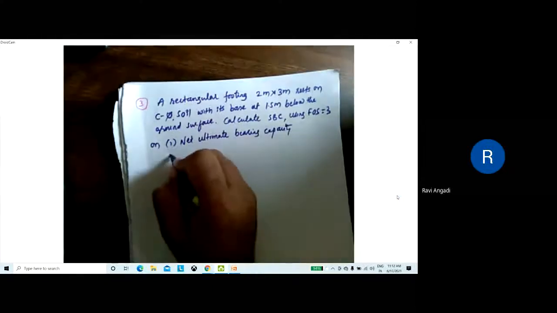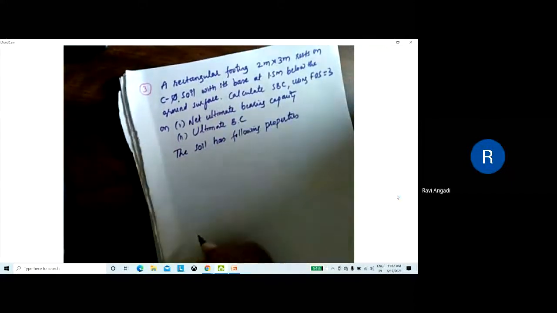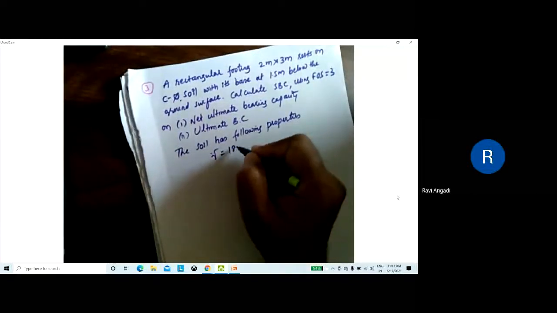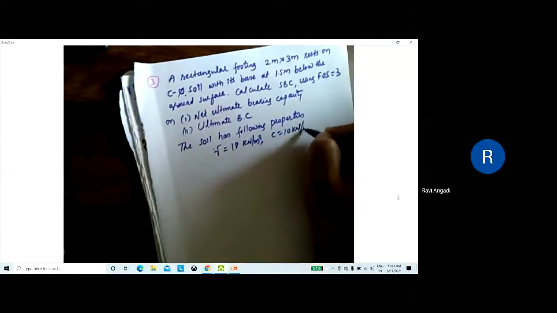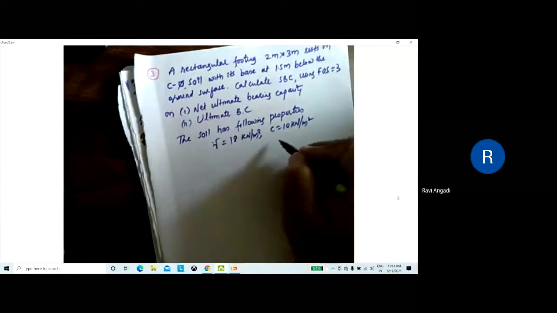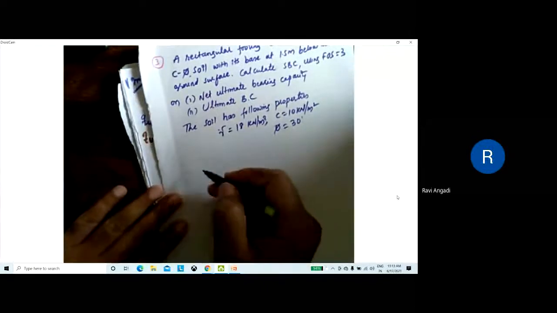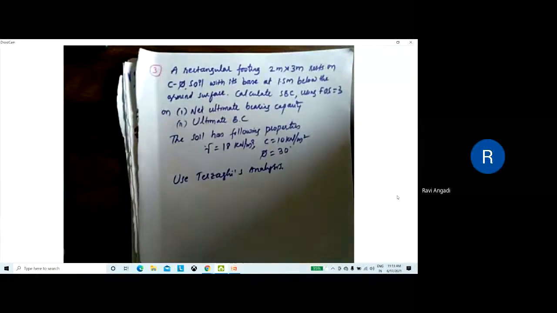then second the ultimate bearing capacity. The soil has the following properties: gamma is 18 kilonewton per meter cube, C is 10 kilonewton per meter square, phi is given as 30 degree. Use Terzaghi's analysis. Is it over? Yes, sir. All of you have taken this one? Yes, sir. Please read the problem.